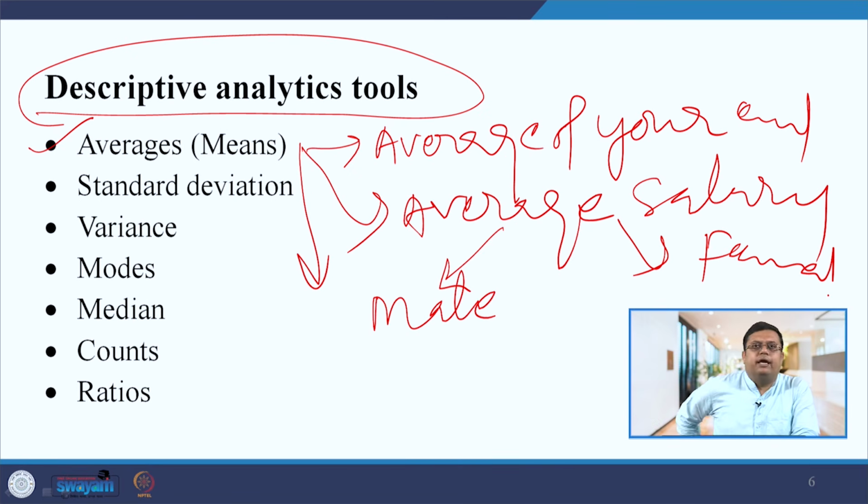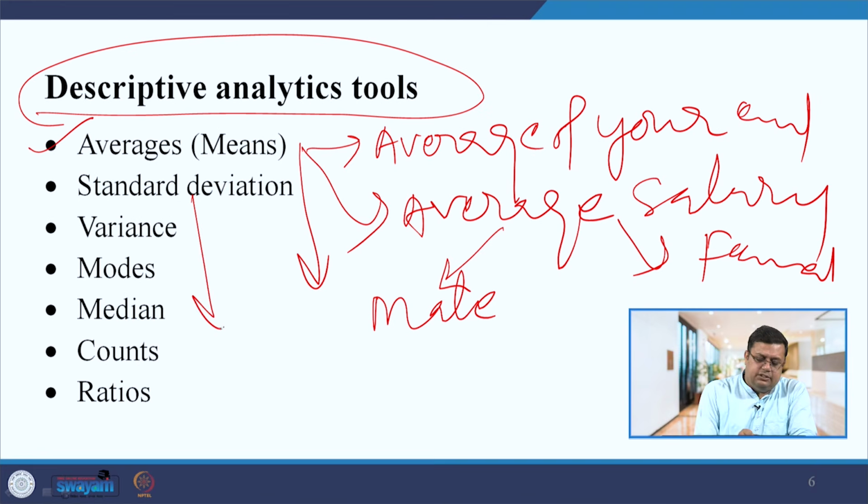That is how you can calculate various types of averages. That is what we will discuss in upcoming sessions related to performance, selection, compensation, recruitment, learning and development, and then you can make various decisions. So this is the first descriptive analytical tool.